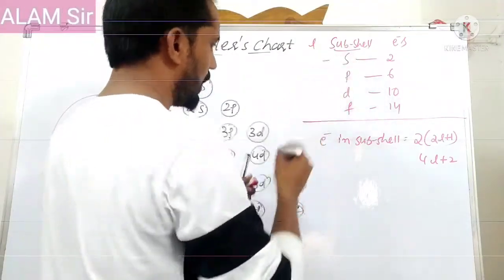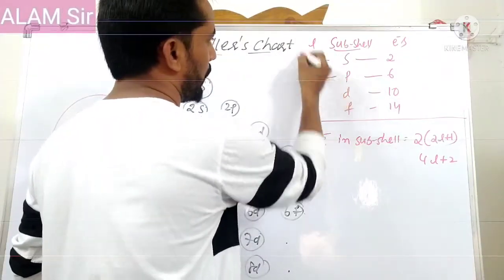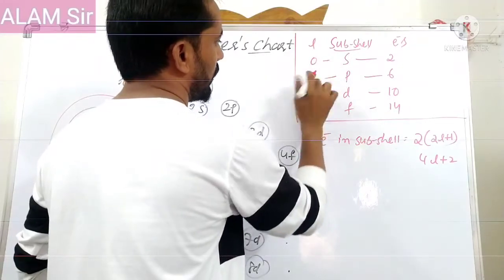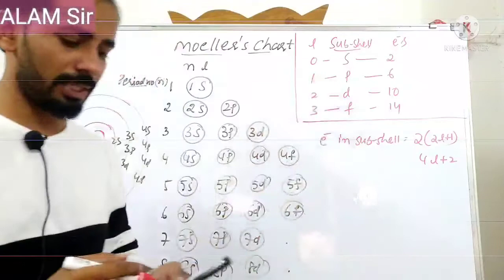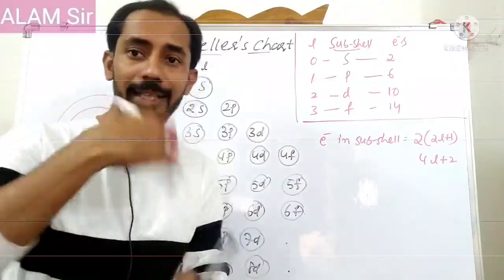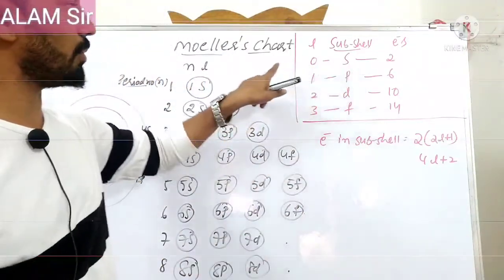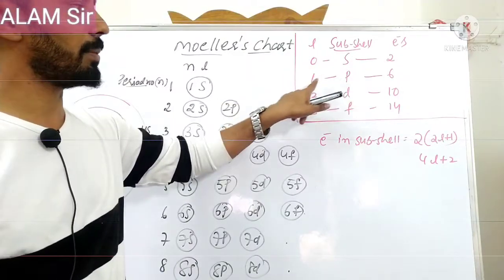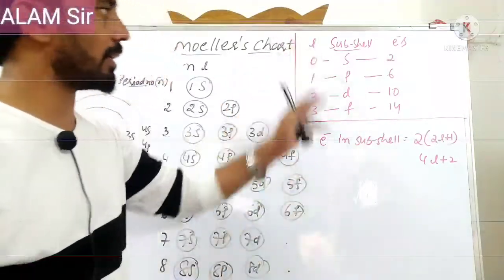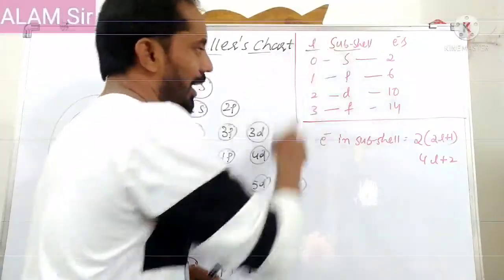As can be seen here, the L value for the s orbital is 0, for p it is 1, for d it is 2, and for f it is 3. How can we know these L values? L values depend on the N value. If the N value is 1, then L is 0. If the N value is 2, then two values are possible, 0 and 1. Based on that N value, we can determine the L values.